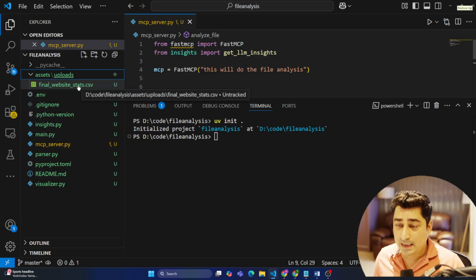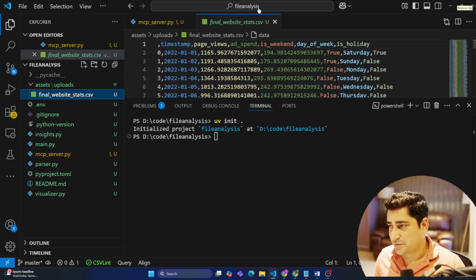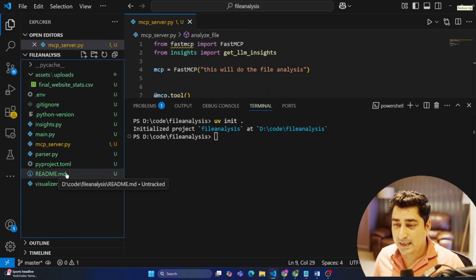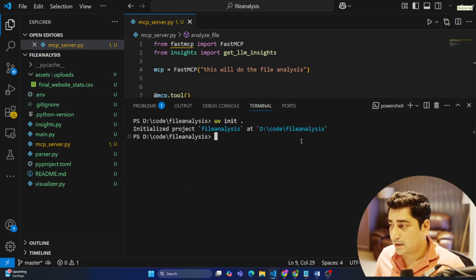And I forgot to mention the assets directory: whatever files I have uploaded are already available inside my assets directory. It has added a few files like a readme, a toml file, .gitignore, and __pycache__ by calling init.